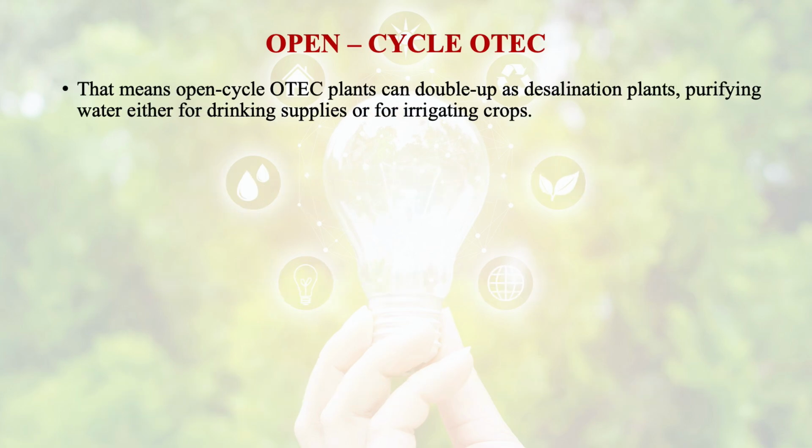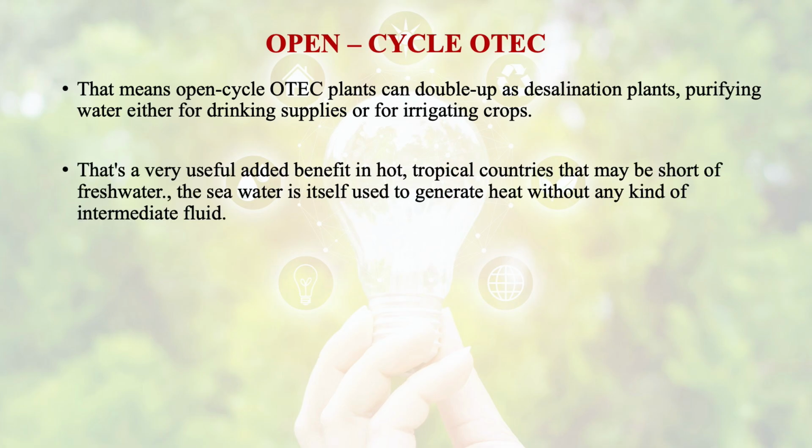That means open cycle thermal energy conversion plants can develop as desalination plants, purifying water either for drinking supplies or for irrigating crops. That's a very useful added benefit in hot tropical countries that may be short of fresh water.